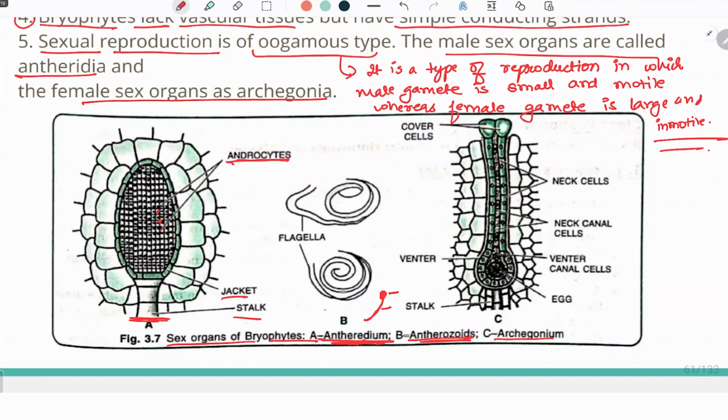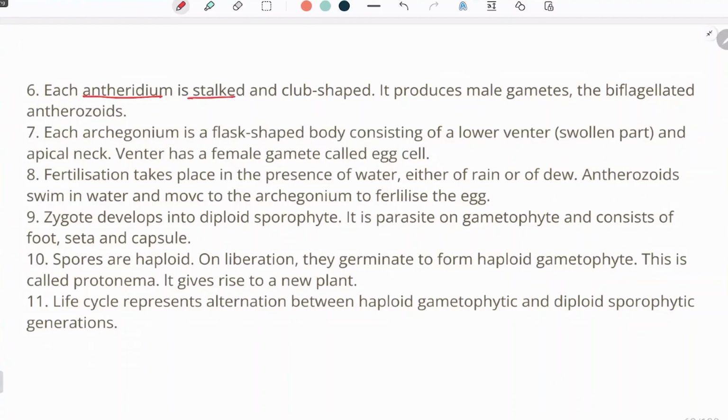There are some cover cells present on the surface of the archegonium, and then the neck cells. In between the neck cells are the neck canal cells, which will form a canal, then the venter canal cells, and there is a venter, and inside it there is the presence of the egg. Okay, so this is the basic structure of an archegonium. Now, each antheridium is stalked and club shaped. It produces male gametes that are biflagellated antherozoids.